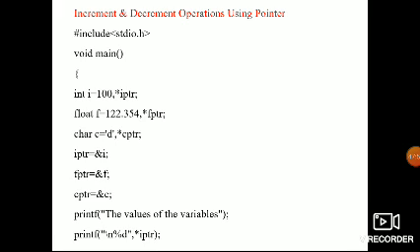I am not writing any I value, I am using the I pointer value, because I assigned the address and from that address I am getting the value. So this is an example I used for increment and decrement, which are arithmetic operations. So increment and decrement operators are supported. This is one of the most important examples.